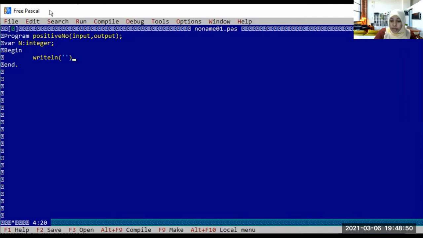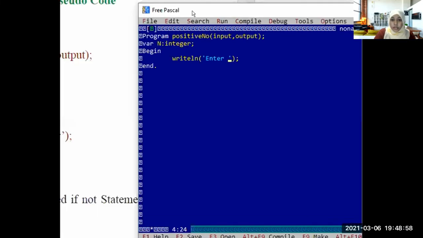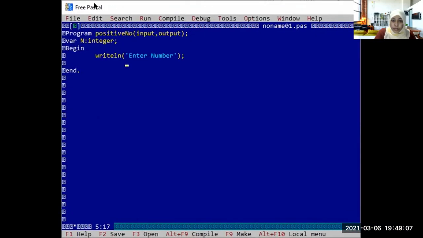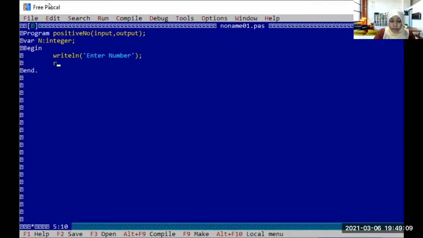And there should be an end also. Now write down within the quotation: enter number. Okay, enter number. Next line, it is going to read the number. So read n, read the n.